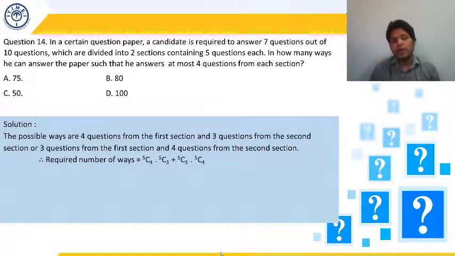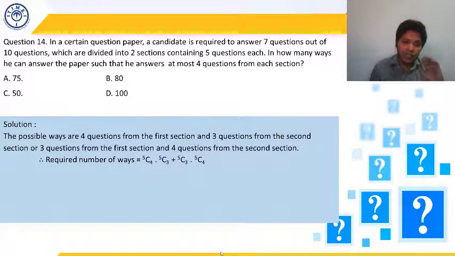In both the sections, 5 questions are available. So to answer 4 questions from the first section, he needs to select 4 questions from 5 questions. It can be done in 5C4 ways. Simultaneously he needs to answer 3 questions from the second section. So 5C3, in how many ways can he select 3 questions from the 5 questions in the second section? 5C3 ways. So we have to multiply both of them, 5C4 into 5C3. This is case number 1, when he is selecting 4 questions from the first section and 3 questions from the second section.